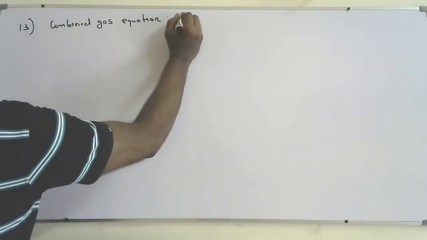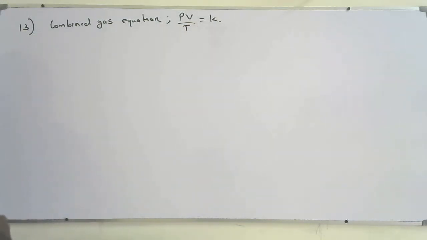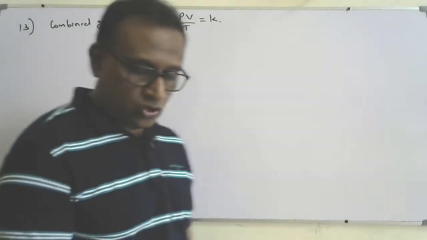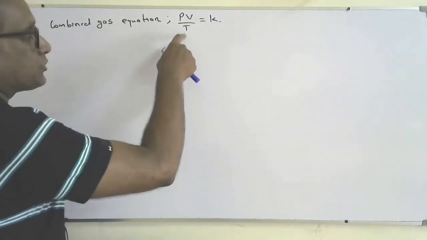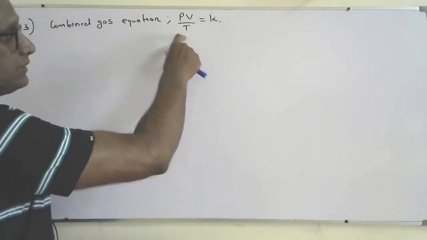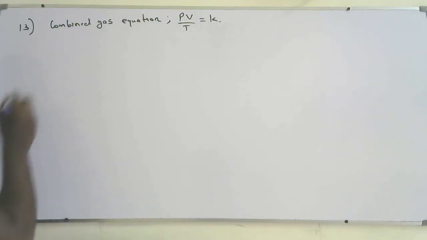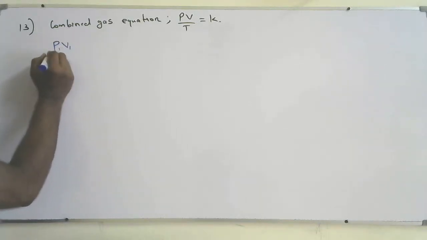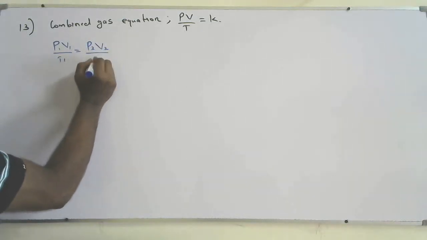PV over T constant. So I can use P1 V1 over T1 equal to P2 V2 over T2. A common careless mistake: students don't convert the temperature to Kelvin. The temperature must be in Kelvin. So P1 V1 over T1 equal to P2 V2 over T2, that's the format we normally use.